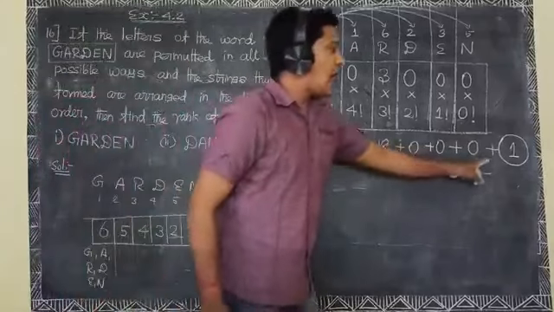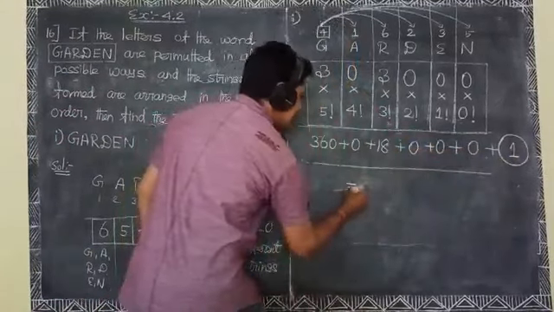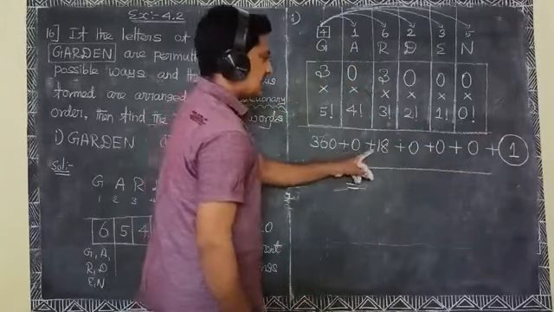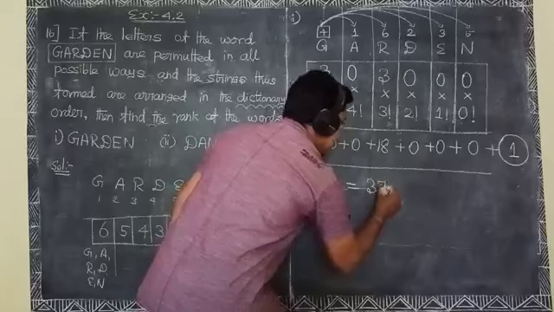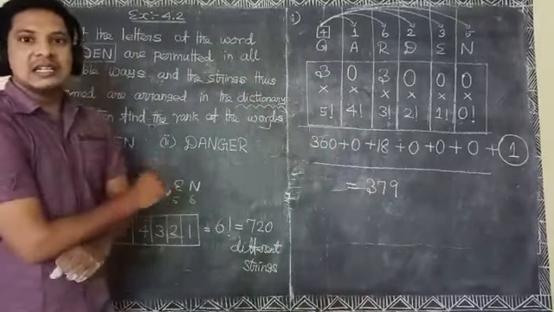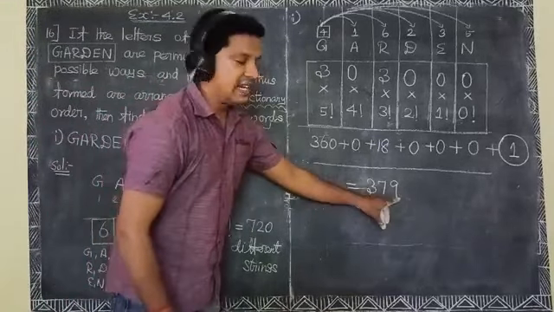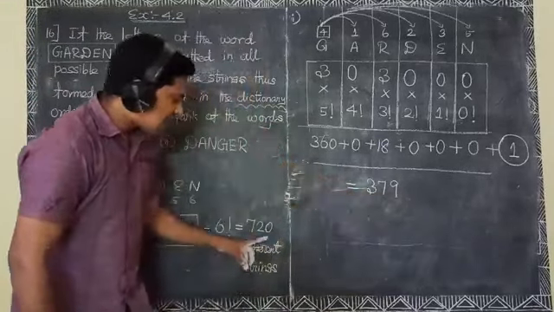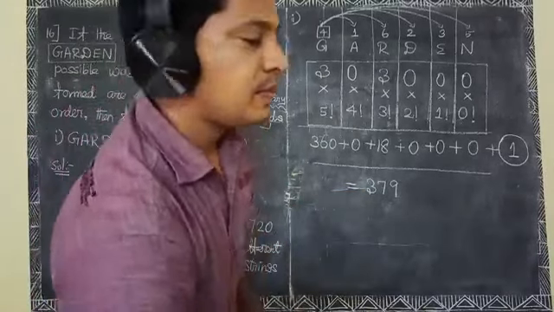Therefore adding 1 finally, the result is 360, 378, 379. Therefore the word garden is allotted rank 379 out of 720.